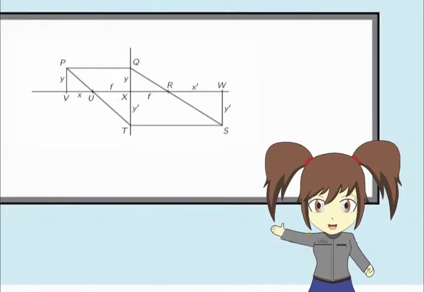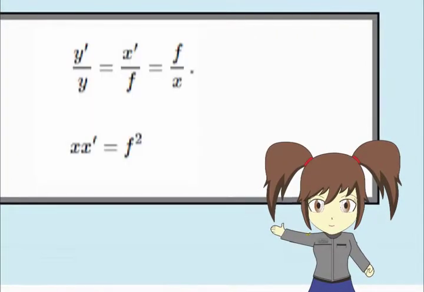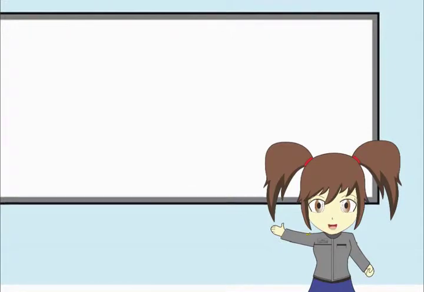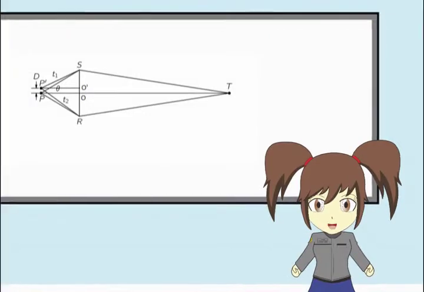If we have an object with height y, the image formed according to the figure, using geometry relations, we can get... Now I will explain the resolving power. Take a look at this figure. If I have two objects at a close distance, suppose at points P and P accent, then how far apart must they be so that we can see them as two different images? To see them as two different images, the time must be different between these two rays from the object.